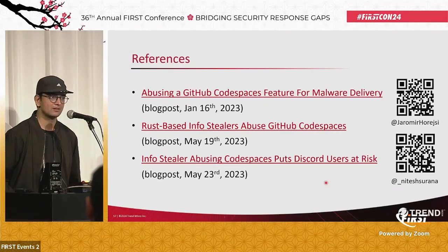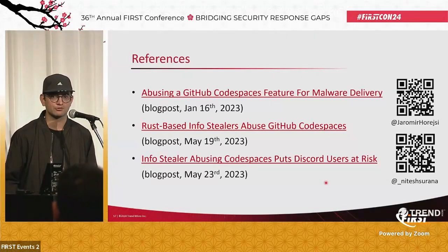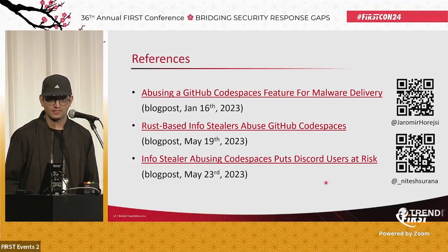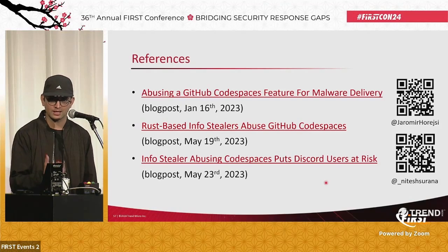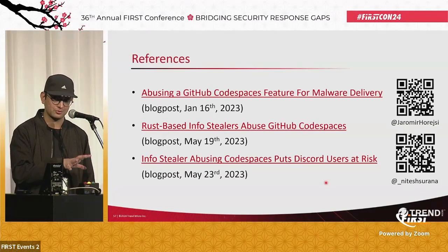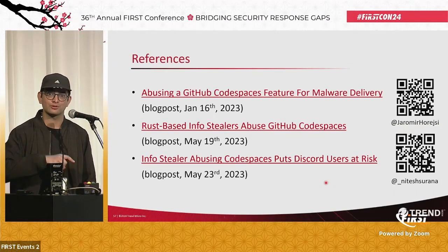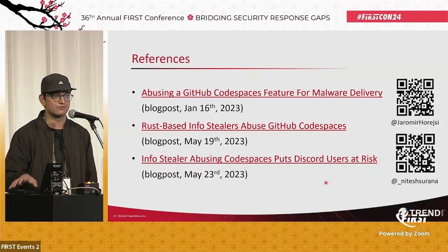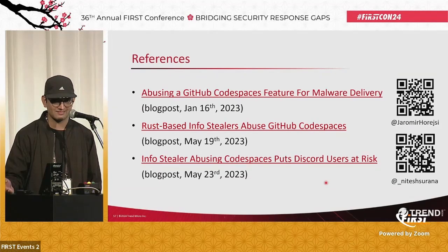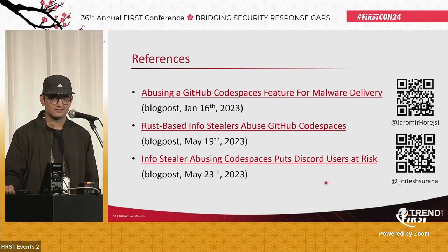So the mention about exfiltrating the files to a publicly exposed port on a code space was what we found from the samples, because the domains were hard-coded in the samples themselves. But this seems like a feature that they were testing, the info stealers using code spaces. So let's say you build some stealer, you want to test whether it's working properly or not, then they're using code spaces to test the info stealer and also test the VirusTotal sandbox, and when they get 0 detections, they boast about it on Telegram, for instance. So it's not dynamically generated. Yes. Thank you.